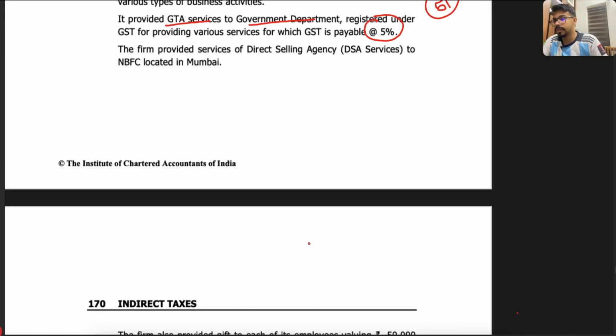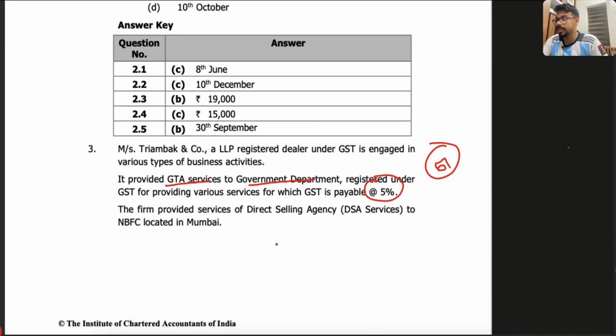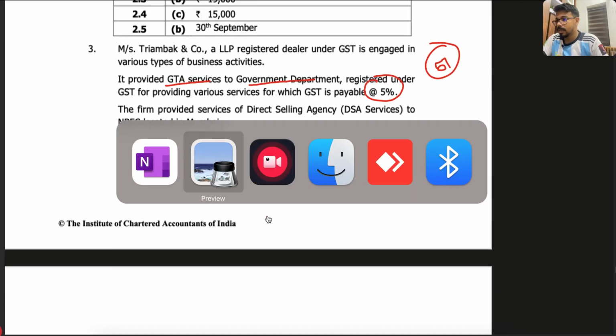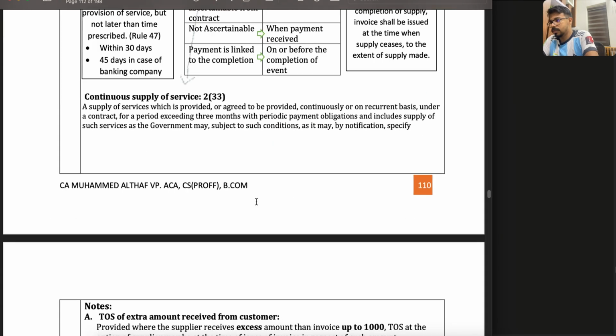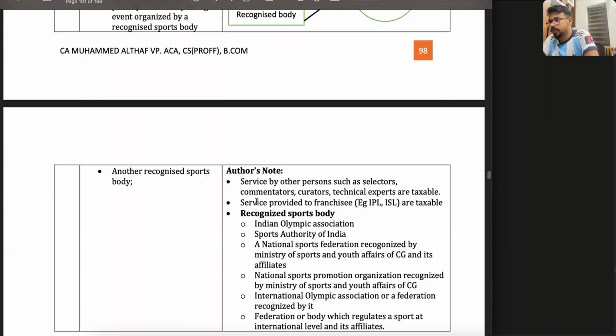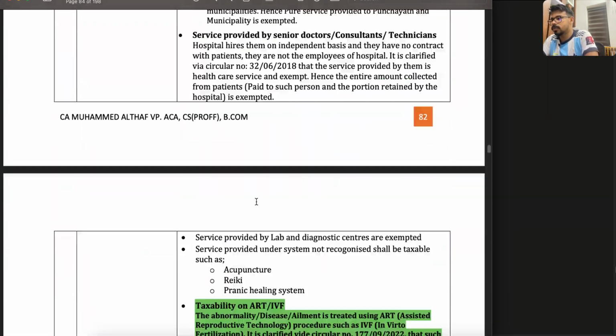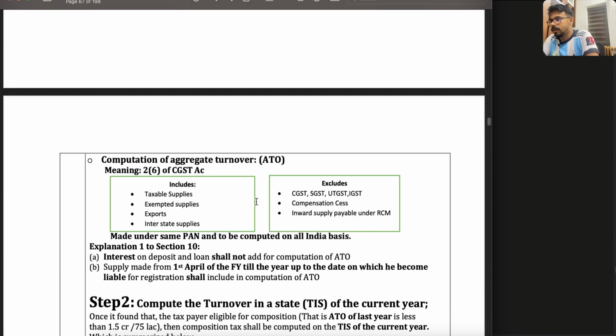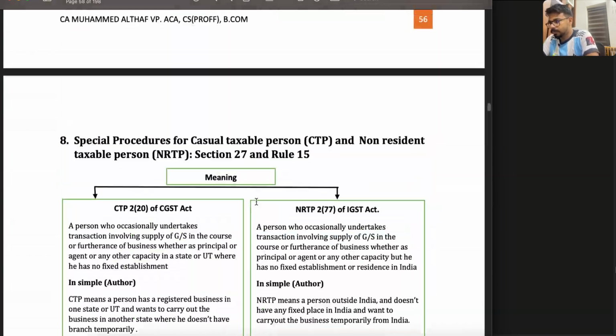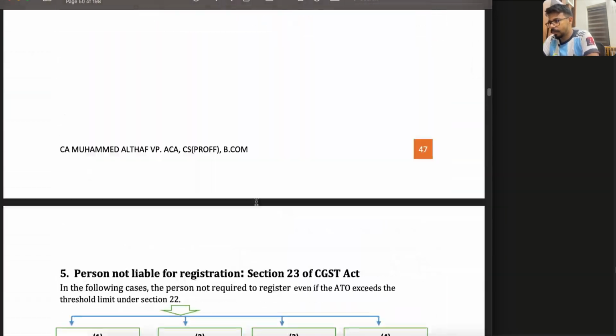You have to be really careful about this. Please take the RCM list, everyone. In the RCM list, you can see this. This is very tricky, and most of the students will not take care of this point.